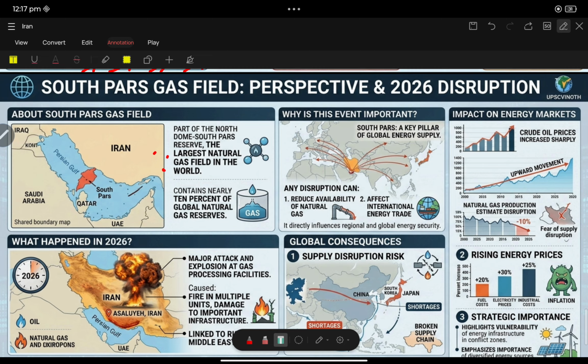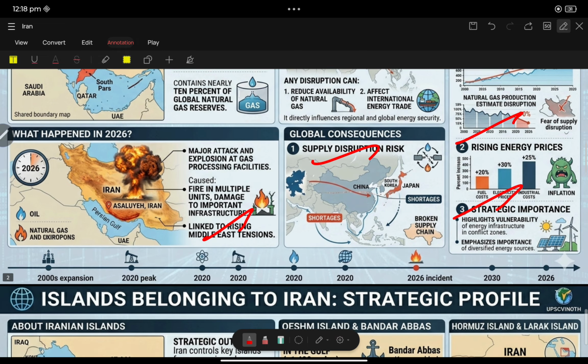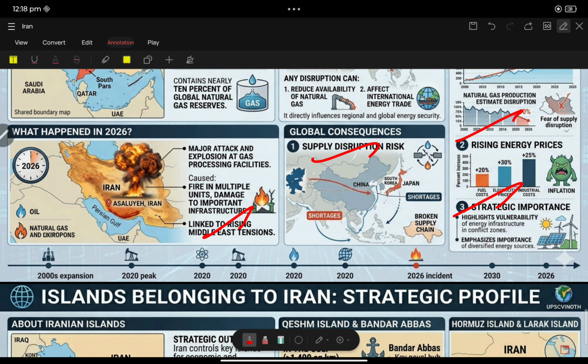Okay, and also raising tensions over the Middle East. This reduces the availability of oil, so prices rise. This always has an impact on the global energy market, raising prices, and it is of strategic importance. Supply chain disruption also takes place. Major attacks and explosions cause tensions around the Middle East, so supply disruptions are also caused.